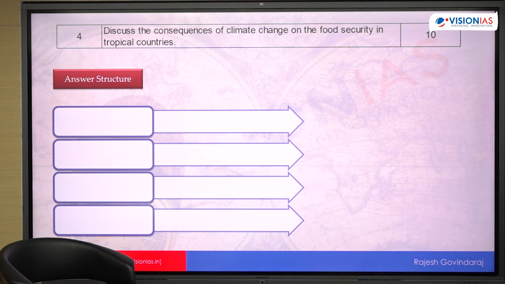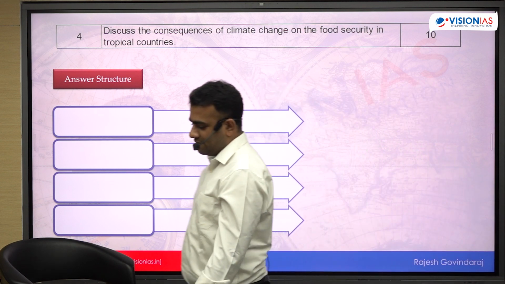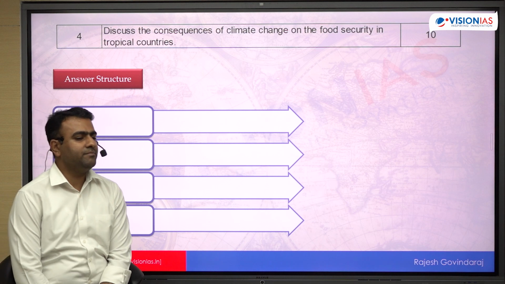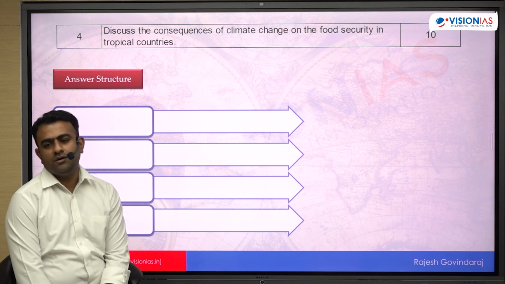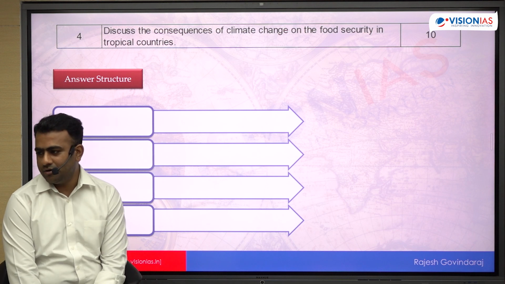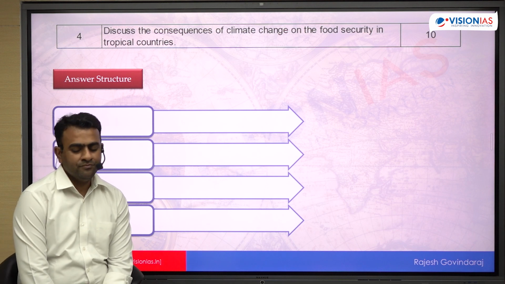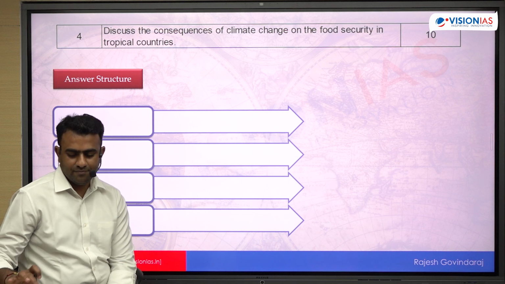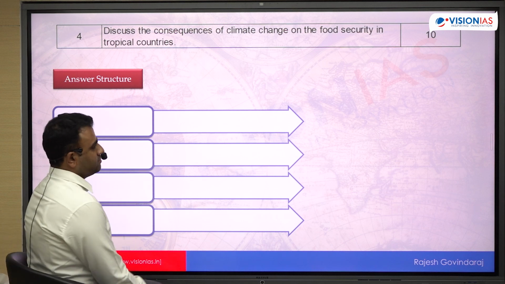So here you can bring, most importantly, the SDG, Sustainable Development Goal, SDG 2, you might have heard. Zero hunger, that will definitely get impacted because of climate change. So we need international effort in order to face this issue. A coordinated effort is required. Is that clear? That will be your answer.